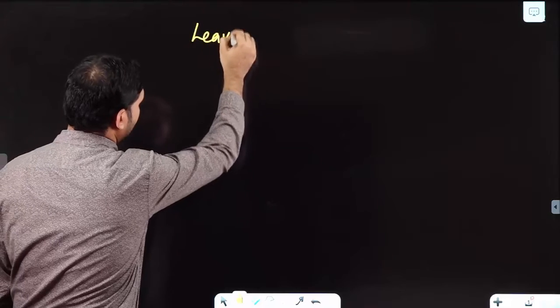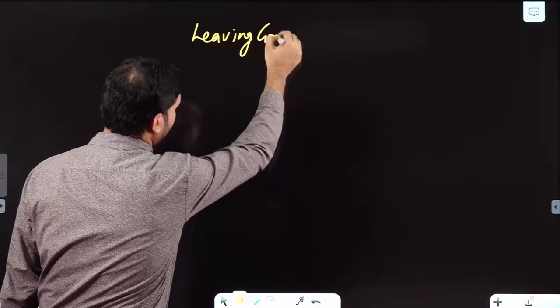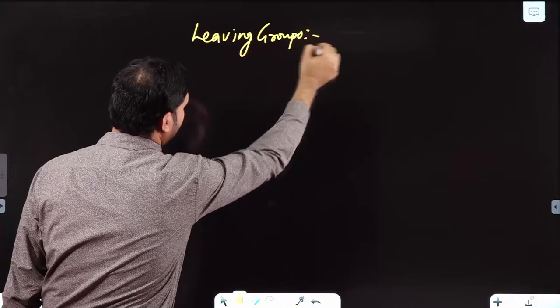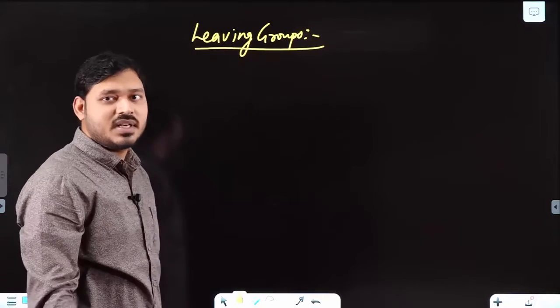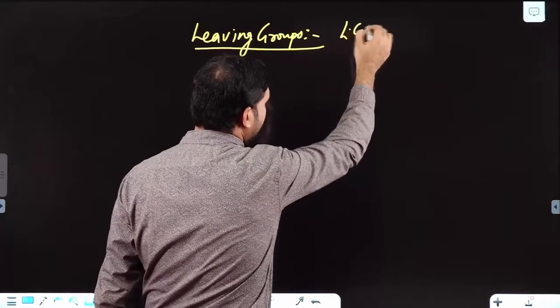Let us first discuss leaving groups. So what are leaving groups? If I say leaving groups, in simple representation it is represented as Lg.